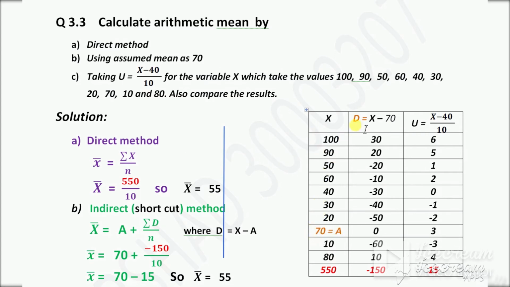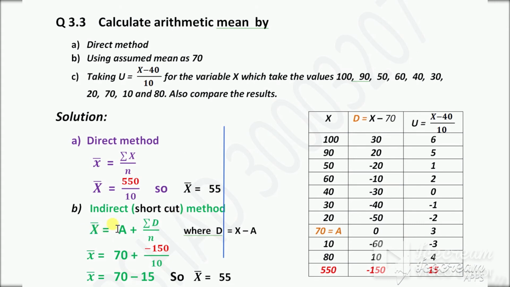Now find d. How to find this d? x minus 70. So 100 minus 70, 30. 90 minus 70, 20. 50 minus 70, minus 20. 60 minus 70, minus 10. 40 minus 70, minus 30, and so on and so forth. We will get these numbers. This is the d column. Now add up this d. When we add up this d, this becomes sum of d.